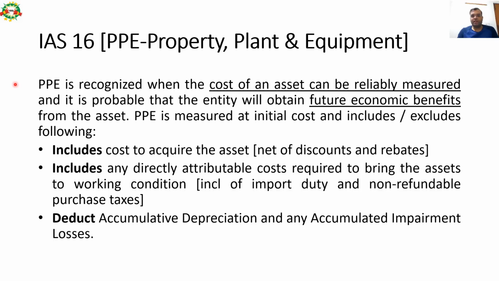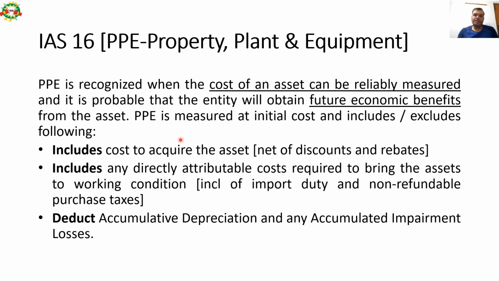So PPE is recognized when the cost of an asset can be reliably measured and it is probable that the entity will obtain future economic benefits from the asset. So basically the cost of an asset can be reliably measured, so it should be measurable, and it is probable that the entity will obtain future economic benefits. So it is likely to generate some future benefits for the company.